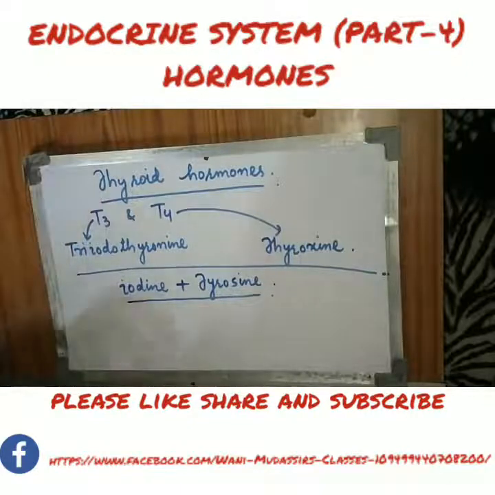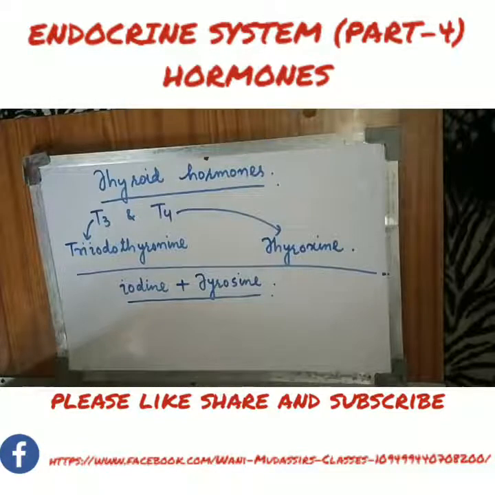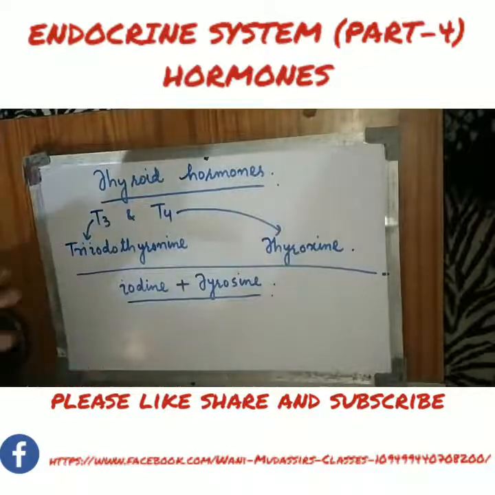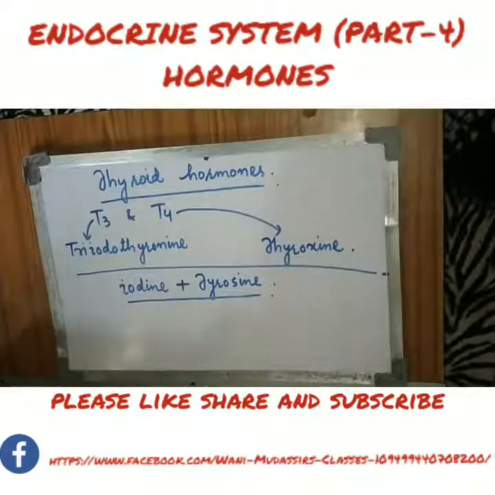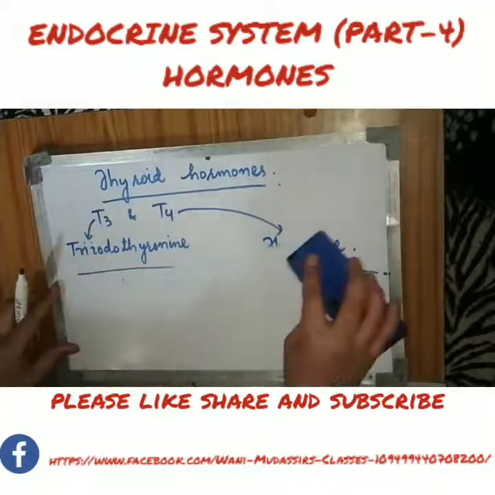Triiodothyronine and thyroxine are lipid soluble hormones. In their structures, there are two benzene rings, and the presence of those two benzene rings within these molecules makes them very lipid soluble. Okay, so these thyroid hormones also fall in the category of lipid soluble hormones.